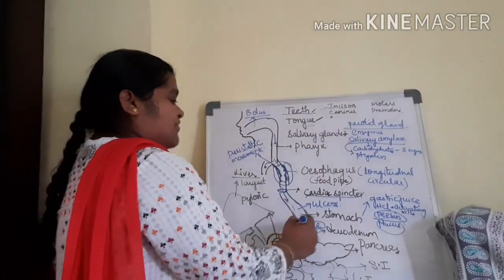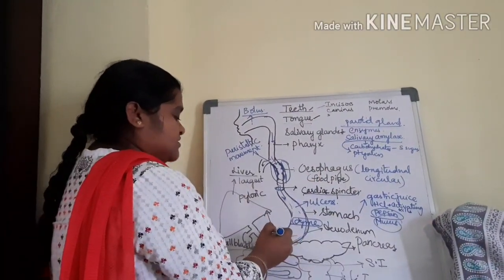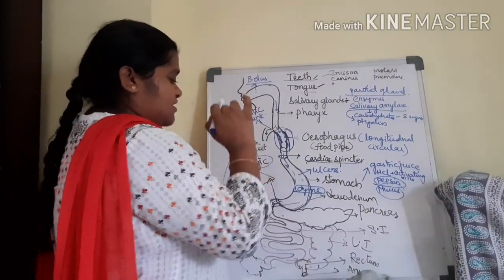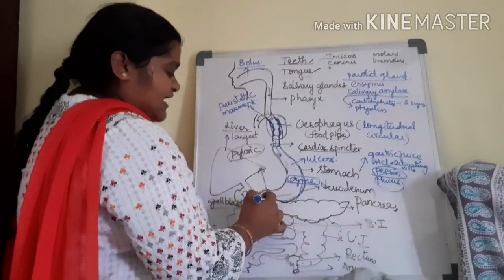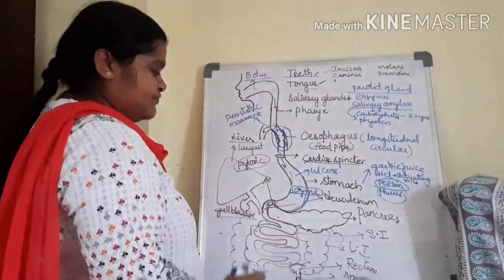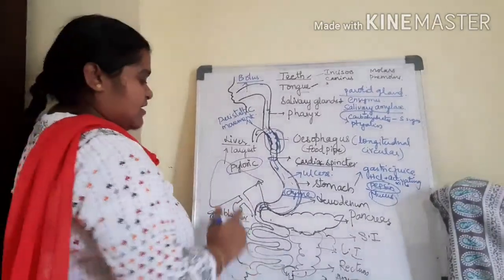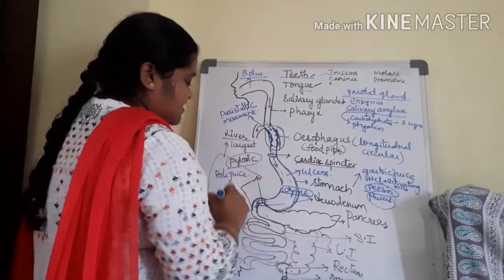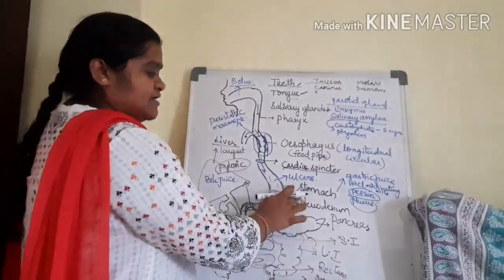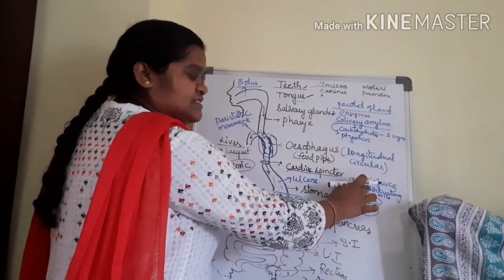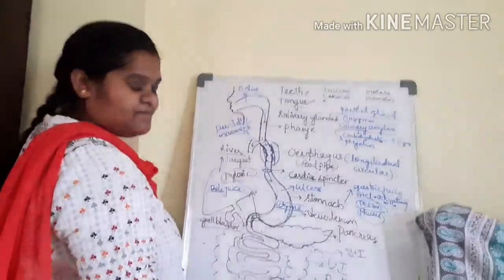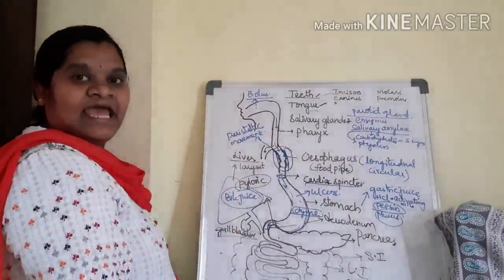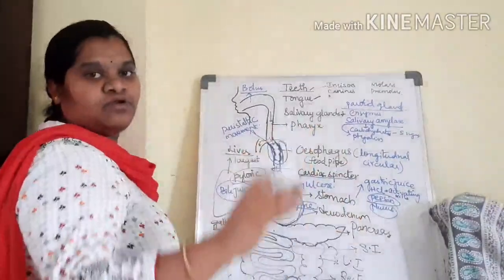So the chyme, after the protein digestion, enters into the duodenum by the opening of the sphincter called the pyloric sphincter. Whenever the chyme enters into the duodenum, the liver secretes a juice called bile juice. Here the stomach secretes what? Gastric juice, consisting of pepsin as an enzyme. But the liver secretes bile juice, which does not have any enzymes, but it plays a direct role on the food.